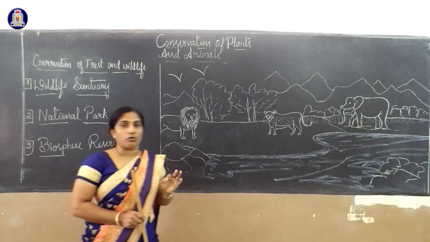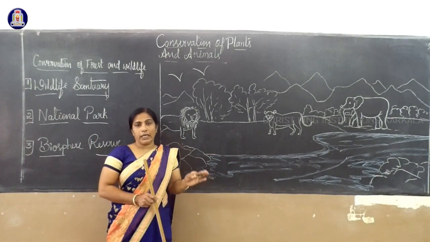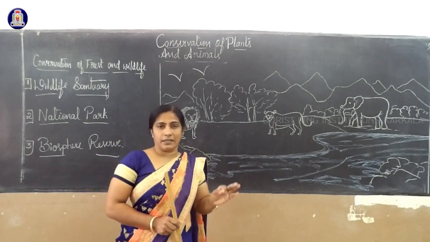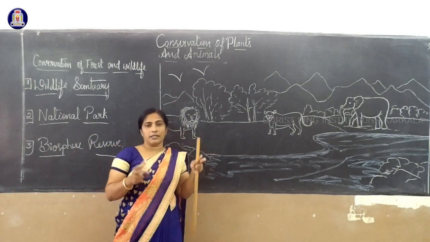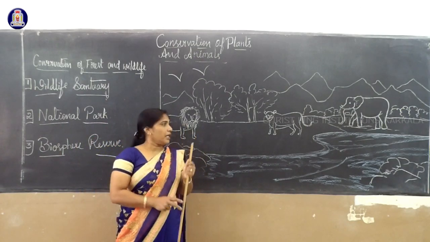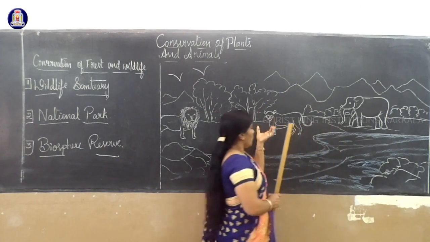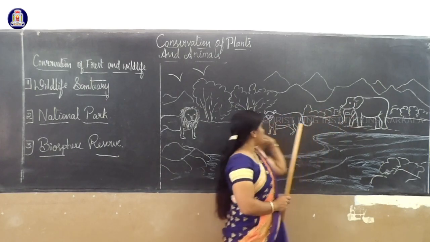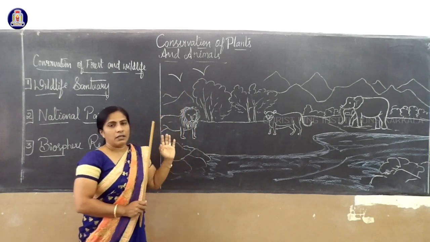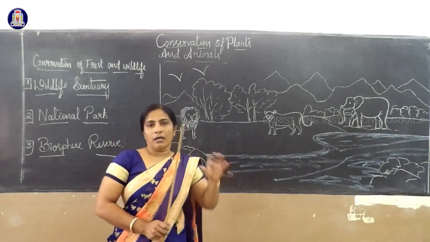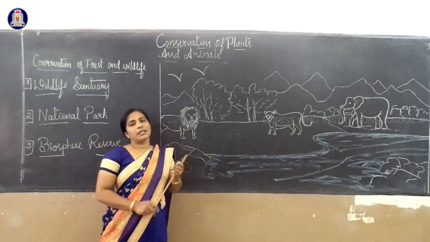Let us know what is called the biosphere. The biosphere is a part of the earth where living organisms exist. All living organisms present in one entire part is called the biosphere. Can we see only plants or trees, or only mountains? No. We can observe wild animals like elephant, lion, tiger, leopard, birds, etc., all in a specific area of the earth. That is called the biosphere.